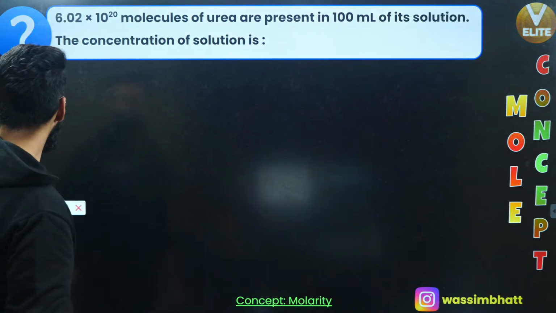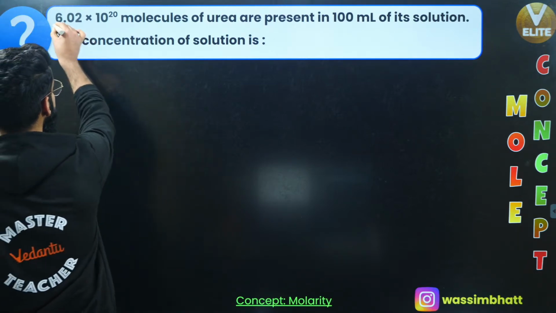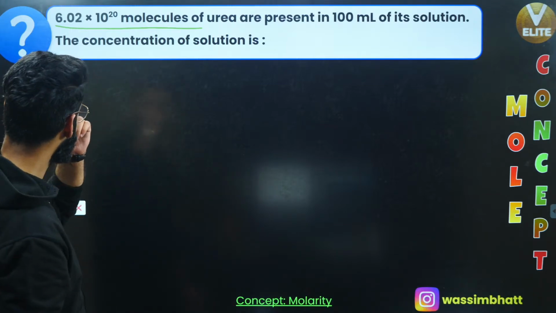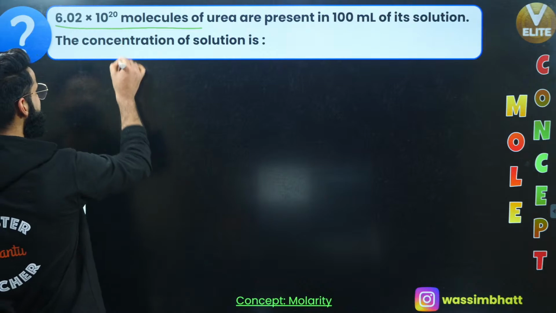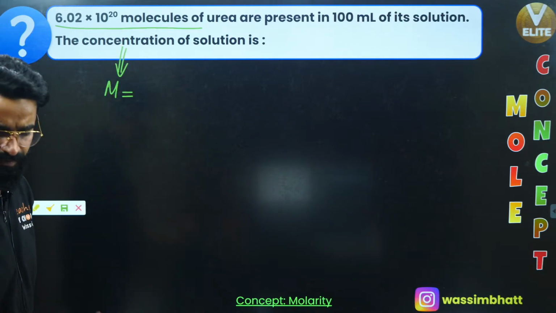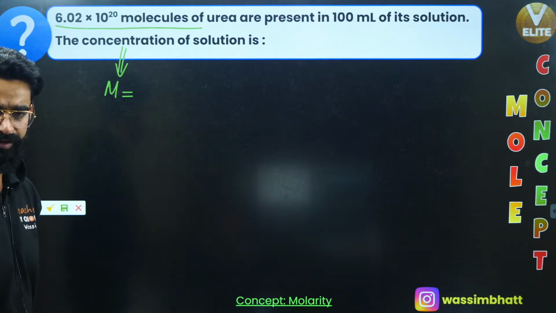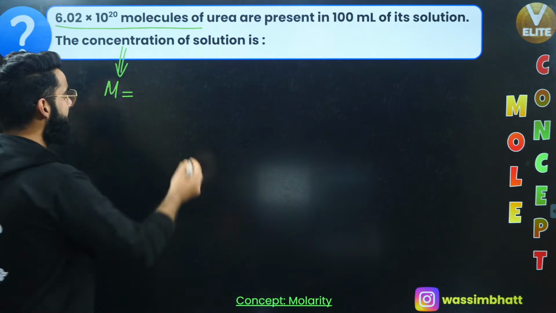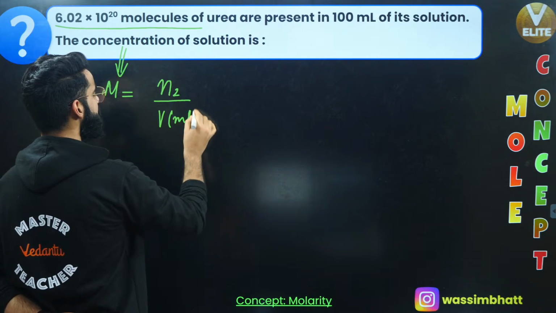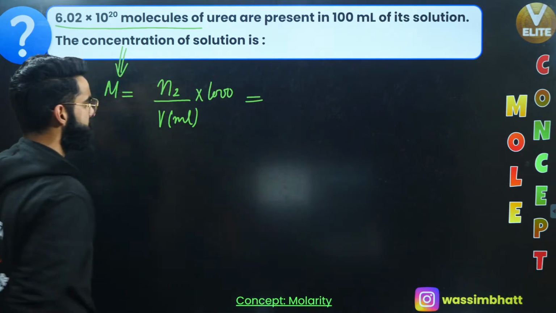6.02 into 10 raised power 22 molecules of urea are present in 100 ml of its solution. The concentration of the solution. Concentration means molarity. That's it. Whenever in the question they ask you to calculate concentration, remember, you're supposed to calculate molarity, right? Molarity is number of moles of solute divided by volume of solution in milliliters multiplied by 1000. You can use this formula as well.